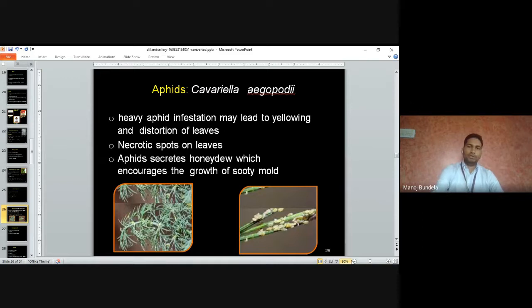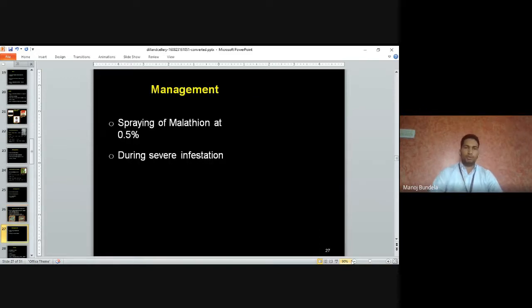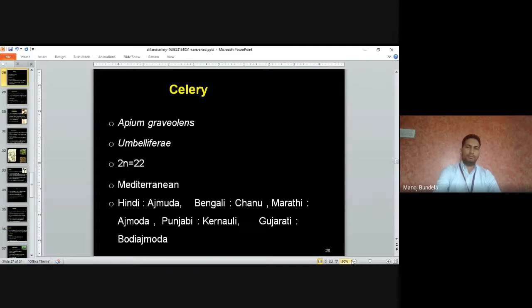The honeydew is secreted from the aphid, and that encourages the sooty mold. Management: spray the malathion 0.5%. During the severe infestation, we will spray the malathion.